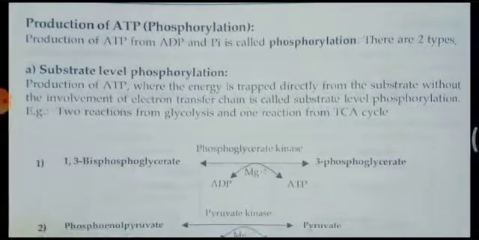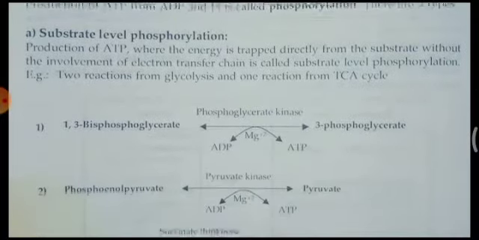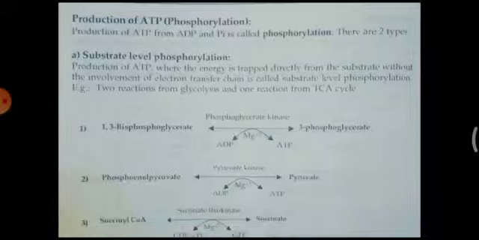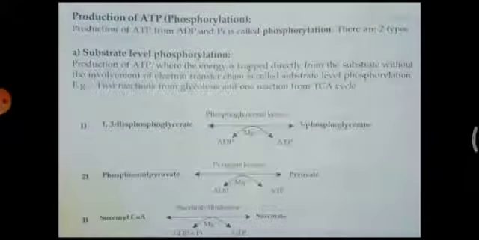This formation of ATP takes place in two ways. One is called substrate level phosphorylation and another one is called oxidative phosphorylation. So in phosphorylation, two types are there: substrate level and oxidative phosphorylation. Let us discuss each in detail.